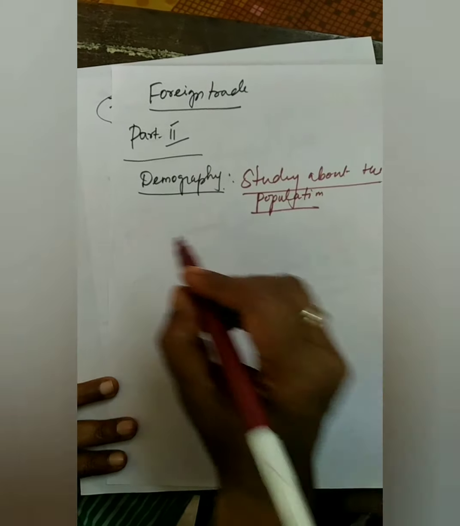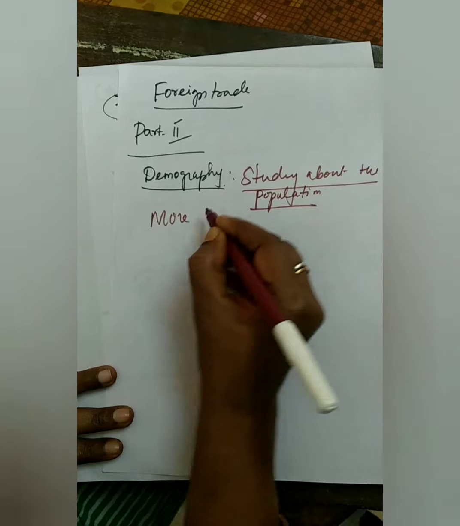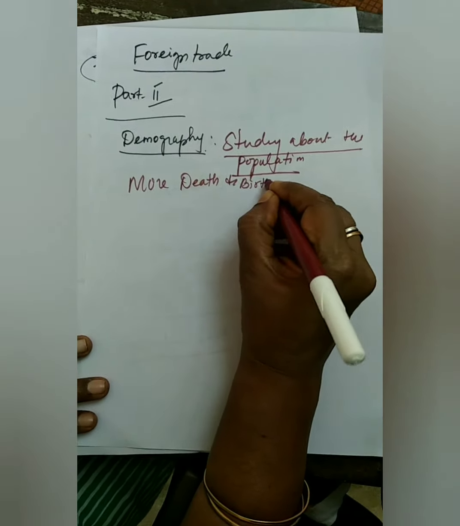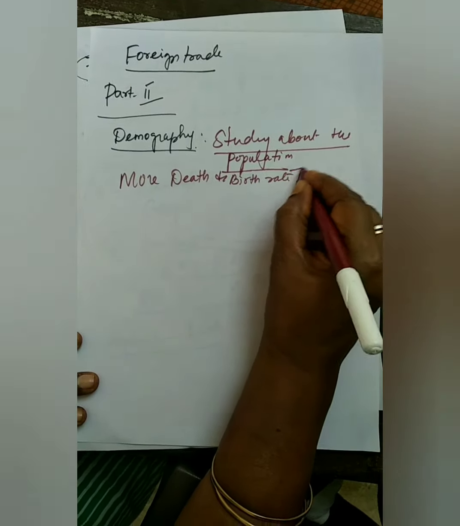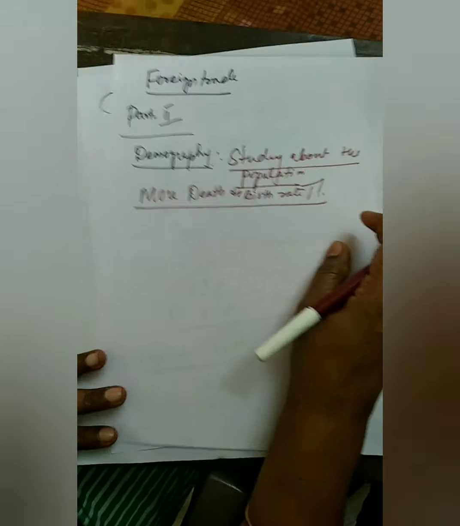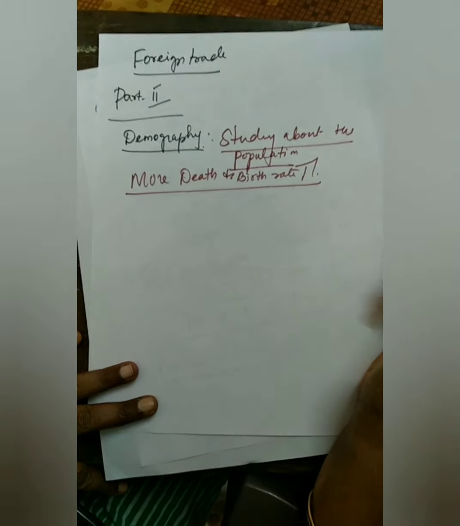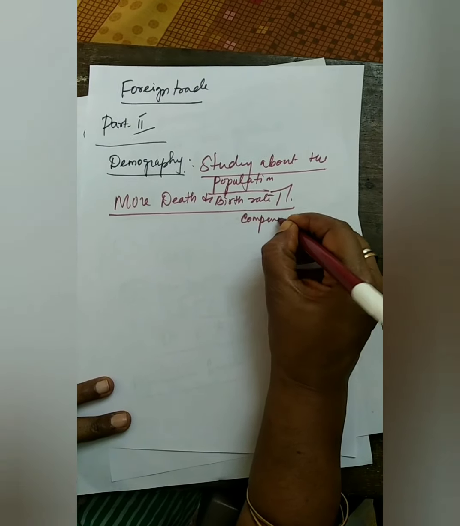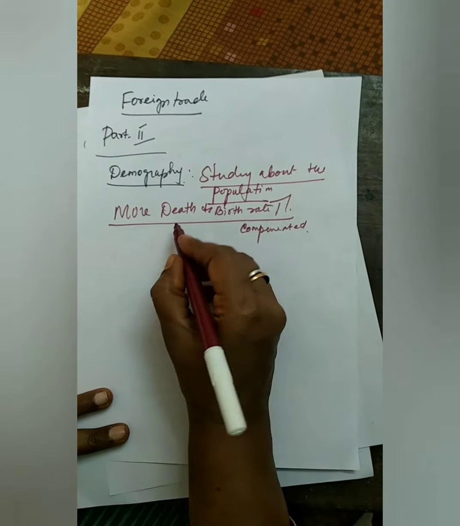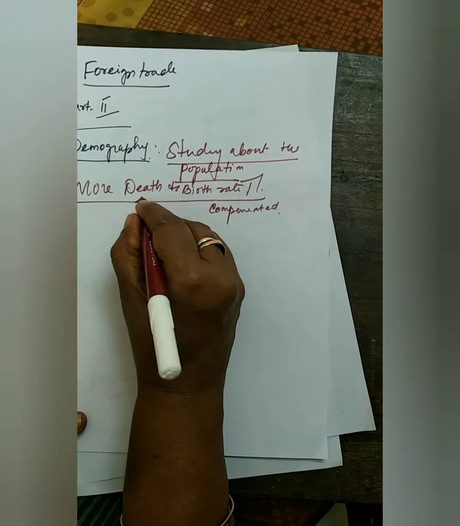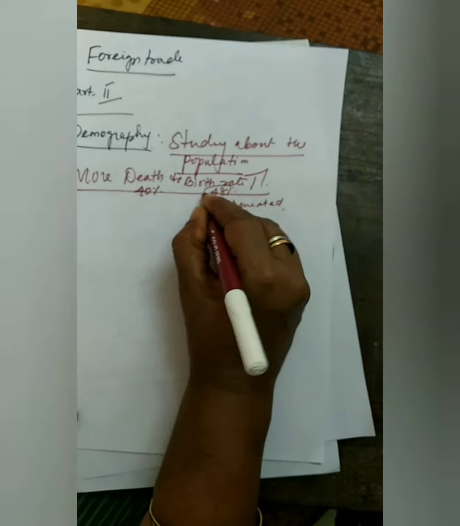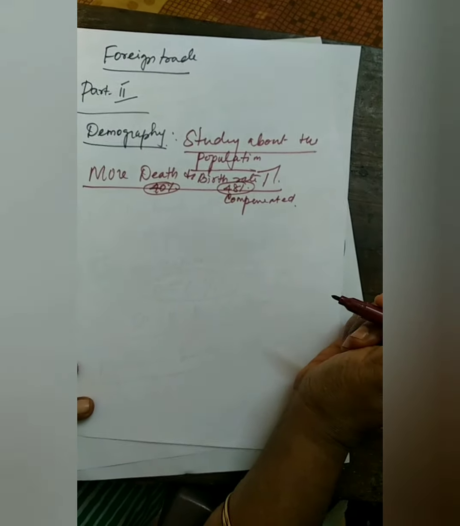What is the first stage? That means more death rate as well as the birth rate. Everything was very high. This is called as the first stage of the demographic transition theory. So in that way, the population growth was compensated. Death rate was just 40% in those times. Birth rate was 48%. In that way, both the things were compensated.